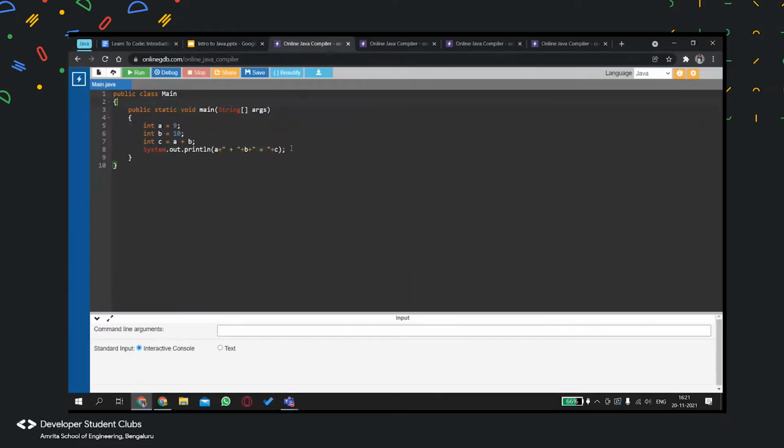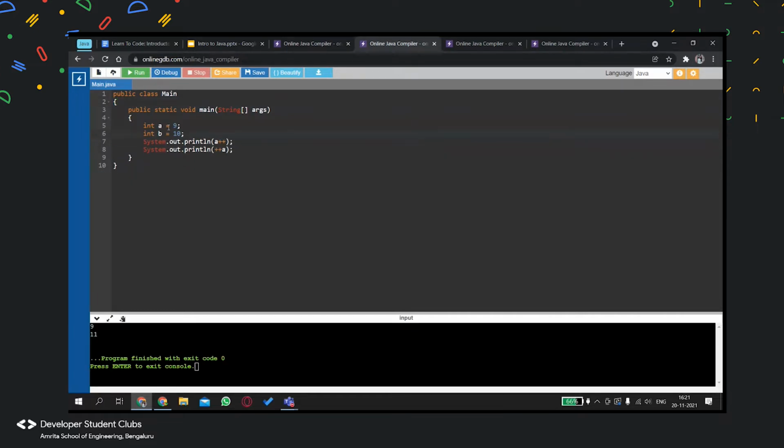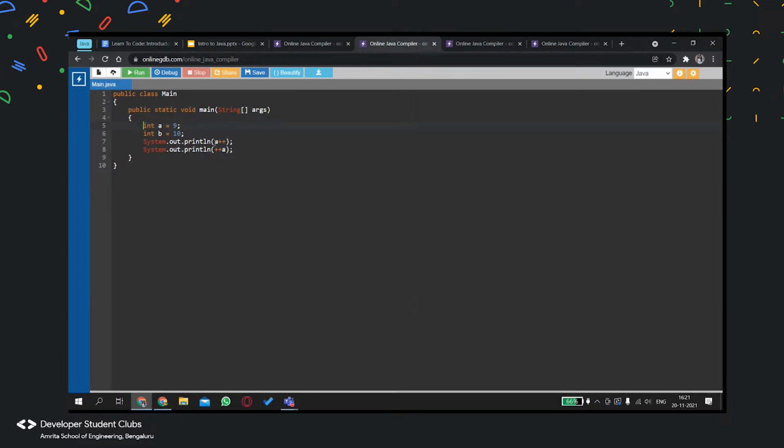I take int A as 9 and int B as 10. You know what public class main and public static void main String args is, as Janvi just explained. Now when you run this, what do you think would get printed first? This is a postfix operator, and this is a prefix operator.